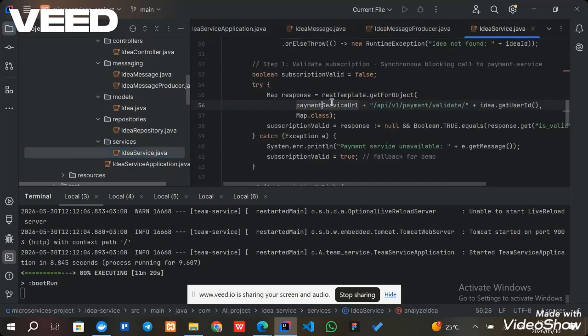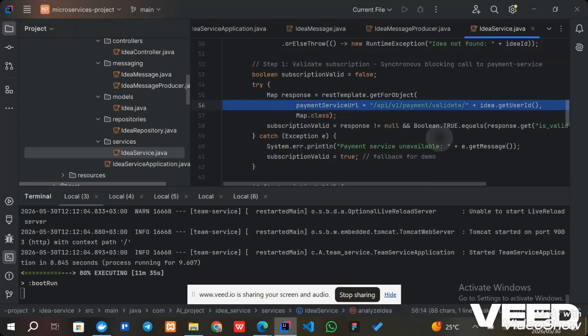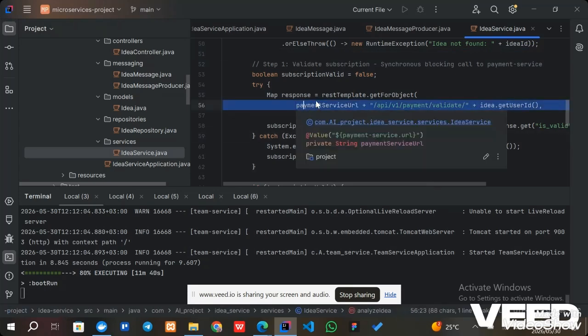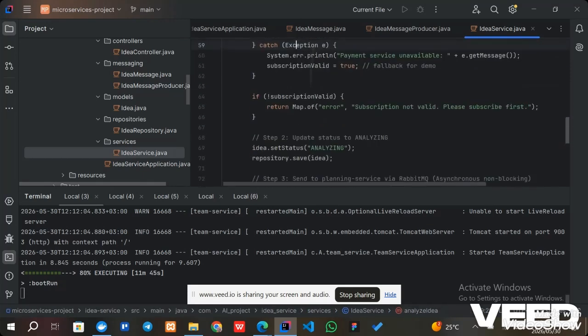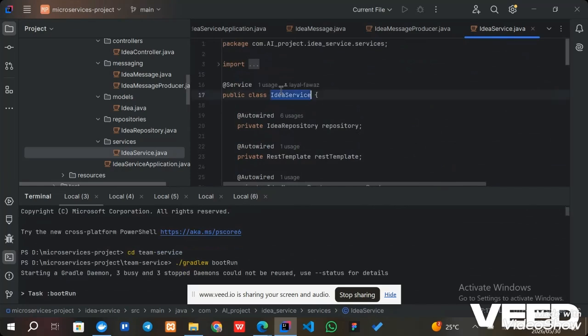In this services folder, the idea service calls the payment service and waits for its response before continuing. This is blocking, so it can't proceed without confirmation. So this is the idea service class.